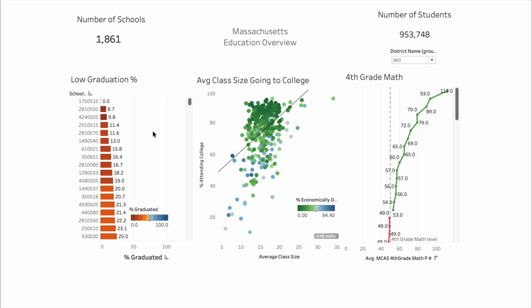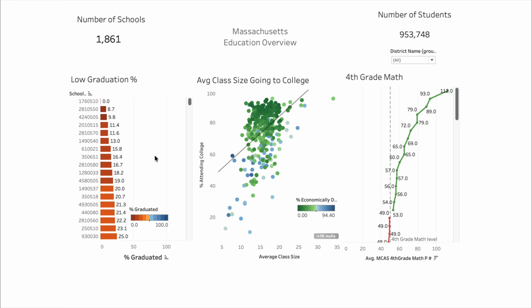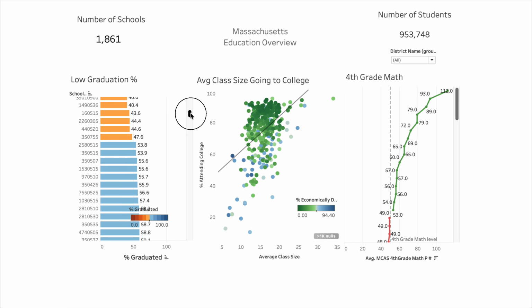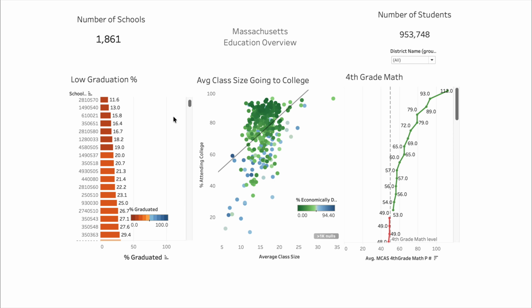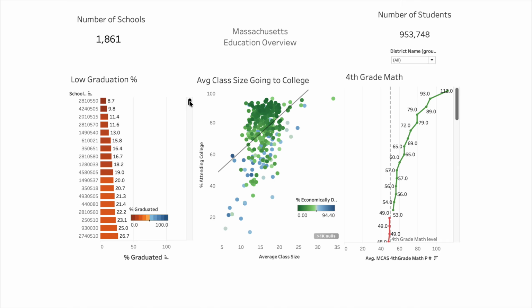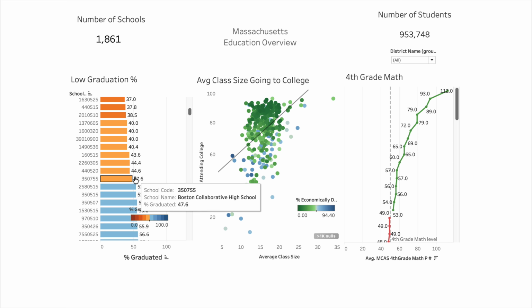So the first one is, and here in Tableau, these charts are interactive, so we can scroll up and down this scale here at the bottom. Dark colors are our extremes, so dark red is 0%, dark blue 100%, and then those lighter colors in the middle are kind of our midpoint. So light orange, light blue, we're right around 50%, and again that percentage is based on graduation percentage. So the question I looked at is, when looking at your budget for anything, where should we start? And I think this tells us we have 37 schools that are below 50% graduation rate.